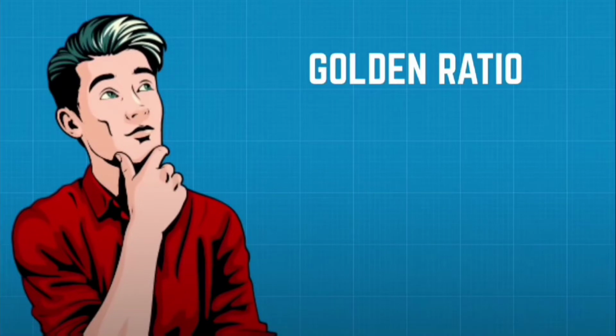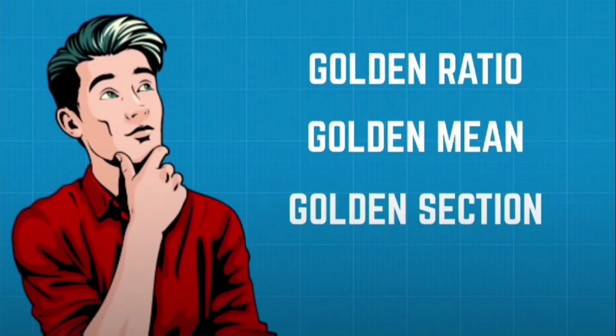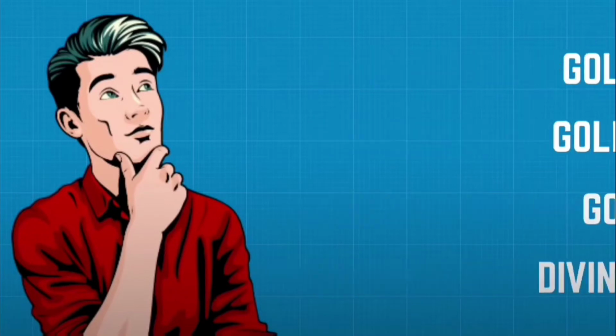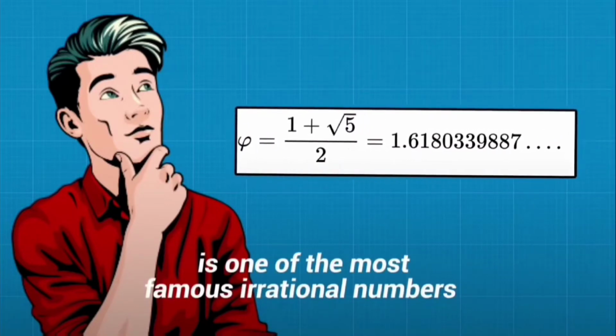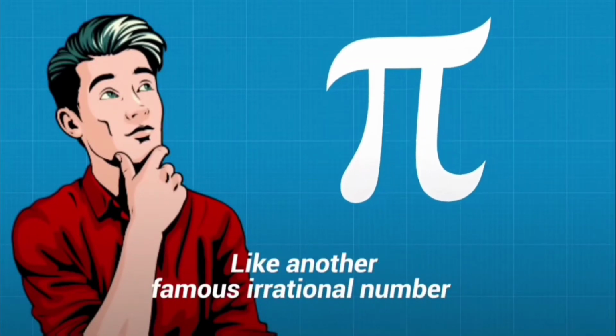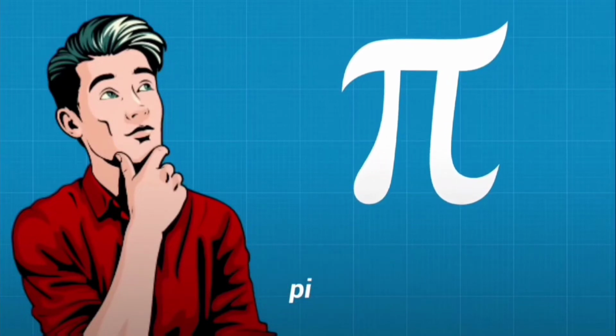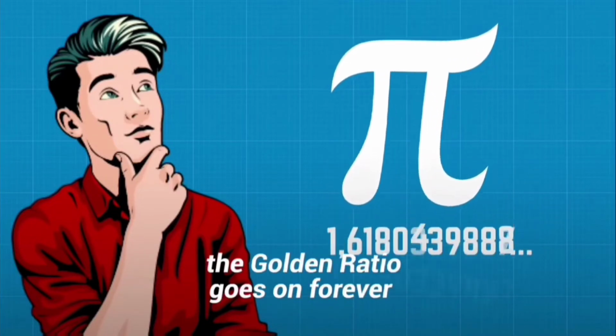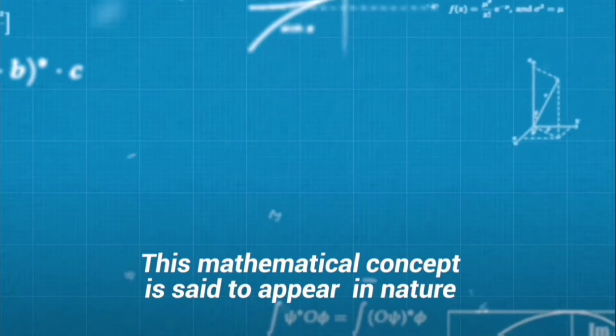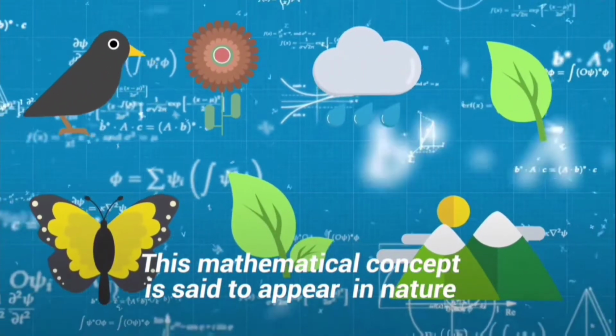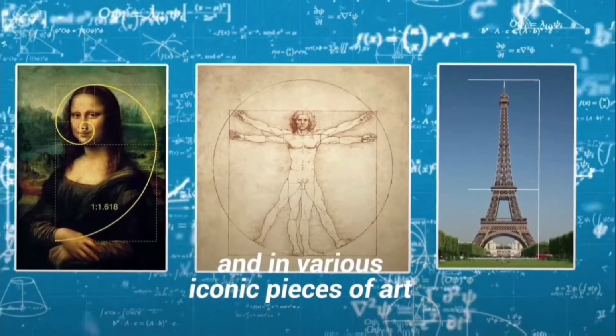Golden ratio, also known as golden mean, golden section, or divine proportion, is one of the most famous irrational numbers, like another famous irrational number, pi. The golden ratio goes on forever. This mathematical concept can be seen in nature and also in various iconic pieces of art.